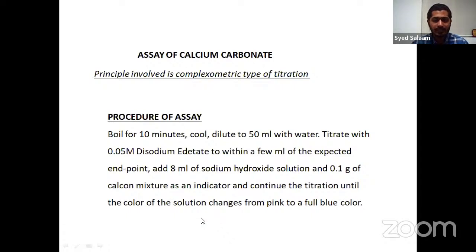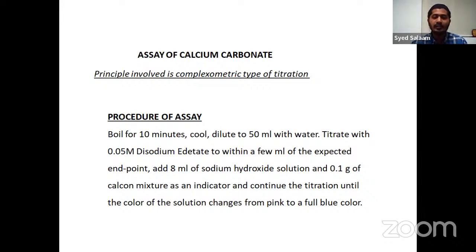Here, how this calcium carbonate is assayed is important, because among the various dental products in the syllabus, you need to study them, and their assays are quite important. How they are assayed and what principle is involved is quite important for all the dental products.